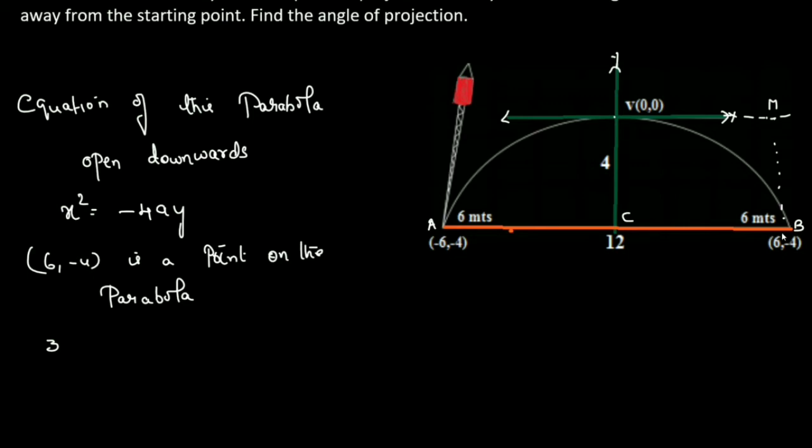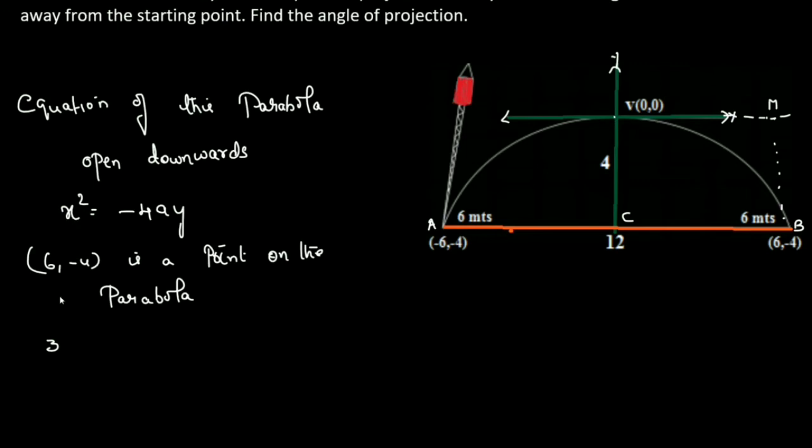CB is the x coordinate, and CB's length is equal to 6. MB is the y coordinate, and that is equal to VC, so it is equal to 4. So this point B is (6, minus 4), a point on the parabola.